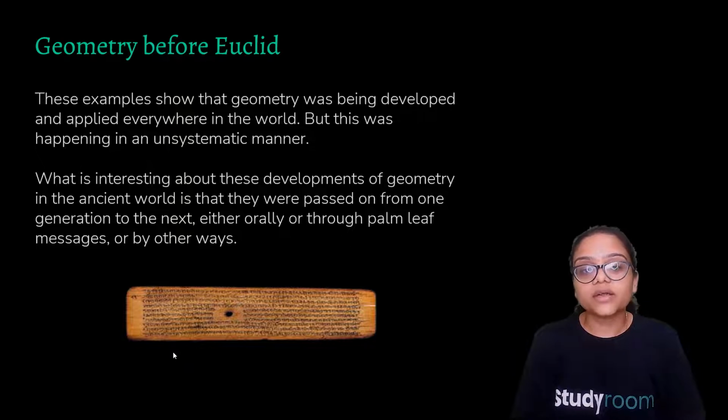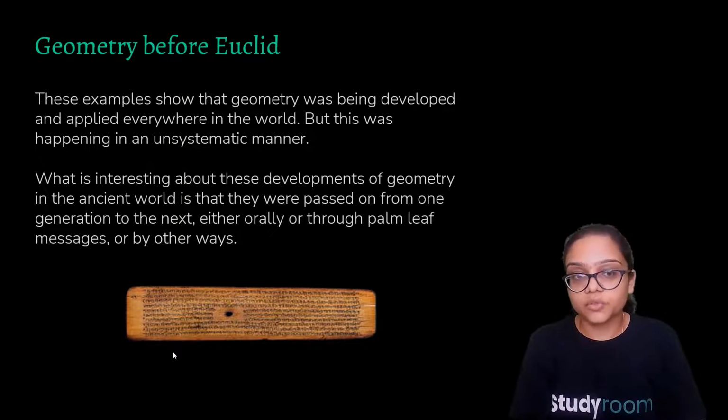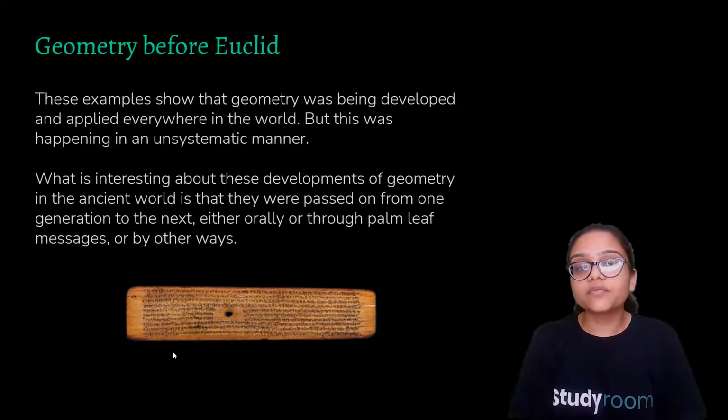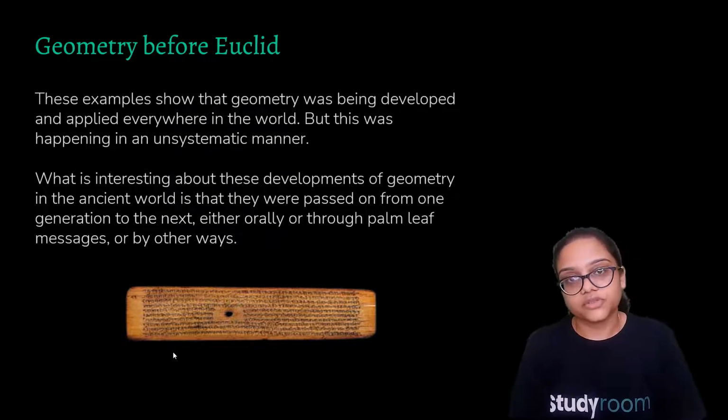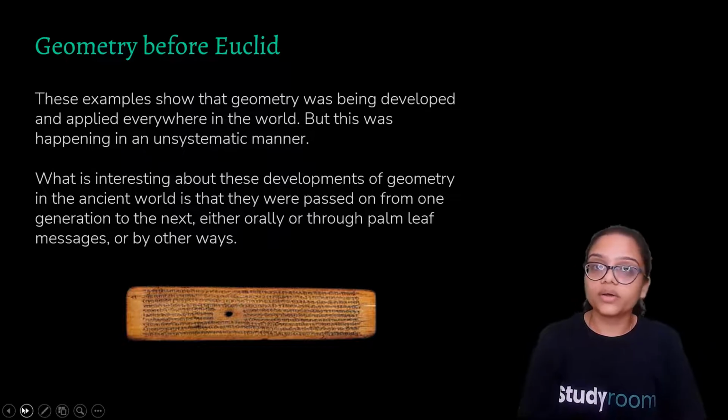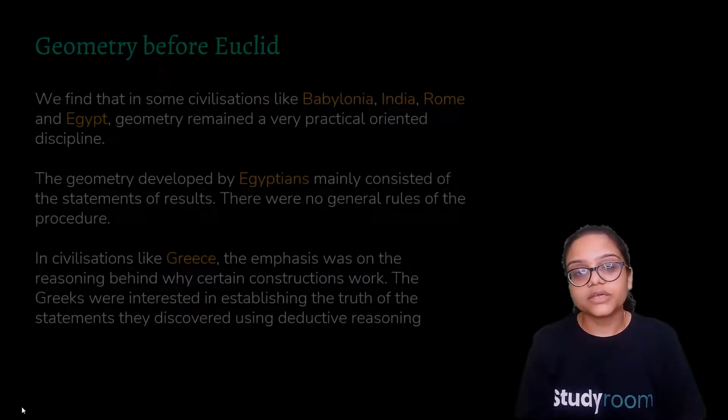What is interesting about this development of geometry in the ancient period is that it was passed from one generation to another either orally or through palm leaf messages. In order to develop, what does one need? The generation should know what has already been done. So in that way, the messages were passed.